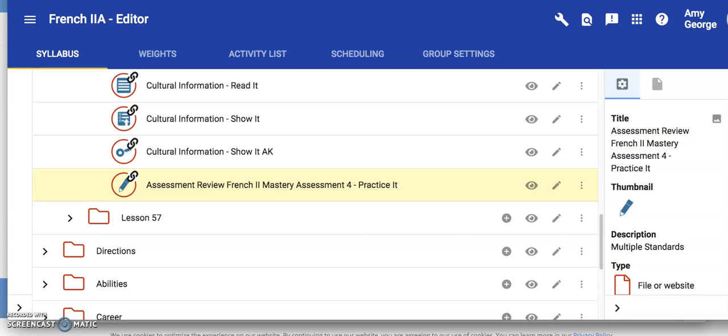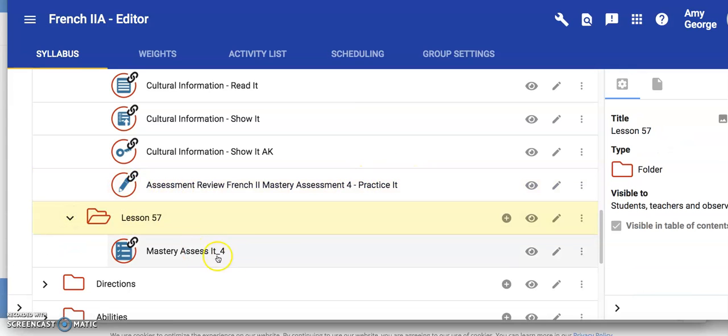Okay, for the Mastery Assessment 4, I think I may have already made a video for this, but I want to say make sure that you go ahead and study the practice it. Make sure you do the practice it before you take on the Mastery Assess It. You always have retries as well, so don't be afraid to go through it once and take it and then try again after you see what you've missed. But Mastery Assess It for practice is always a good idea.